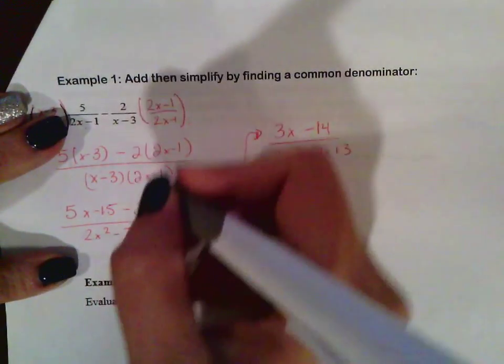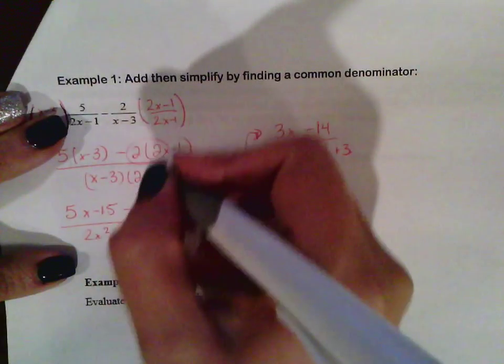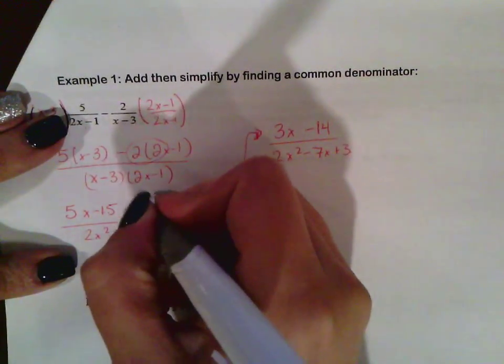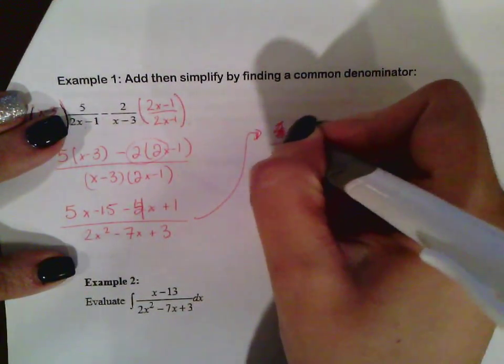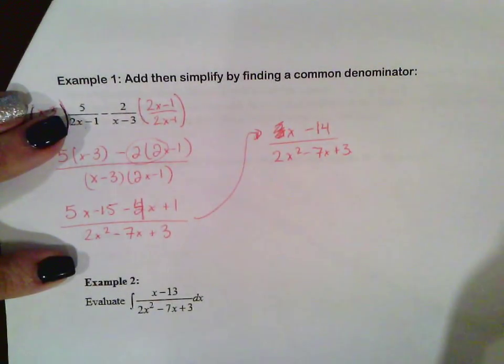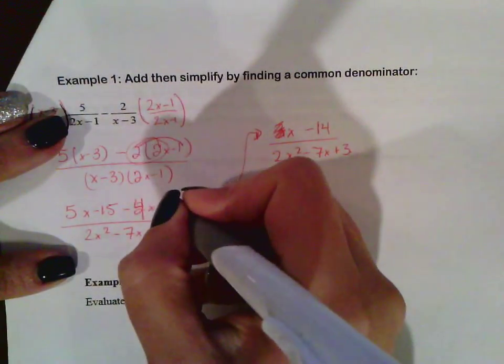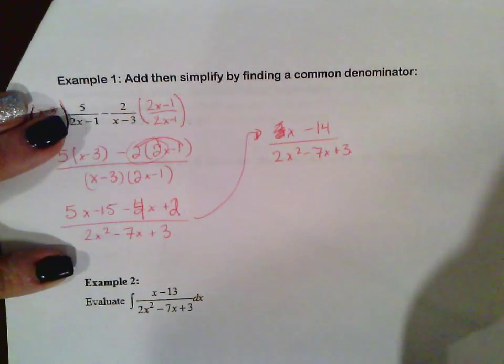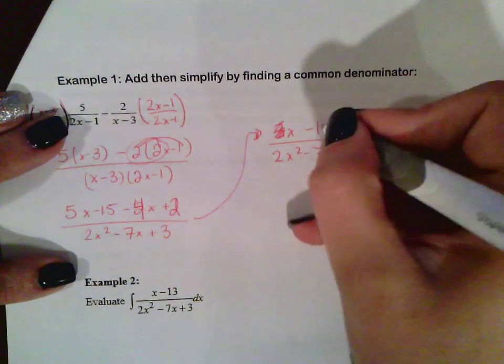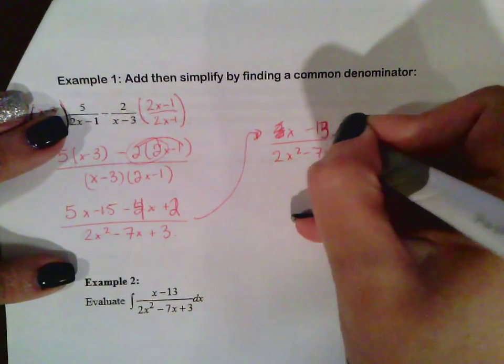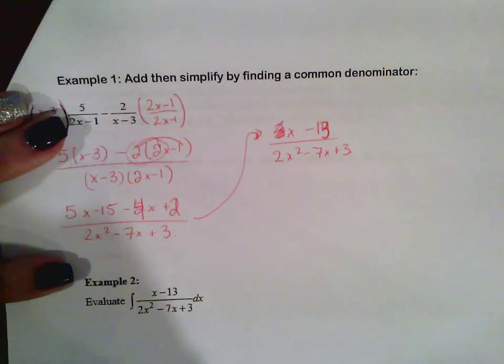Oh, I made a little mistake. 2 times 2x is 4x, so this is actually going to be x minus 14. Oh my god, I completely forgot to distribute that too. Sorry. It is 10:30, so I'm a little tired. All right, so this is x minus 13 over 2x squared minus 7x plus 3.